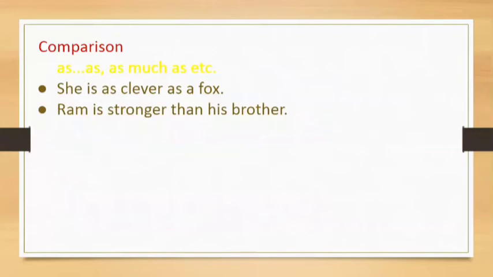Then we can use as much as, etc. to show comparison. She is as clever as a fox. We are making a comparison between her and a fox. Ram is stronger than his brother. Of course, we are comparing Ram and his brother in respect of strength.